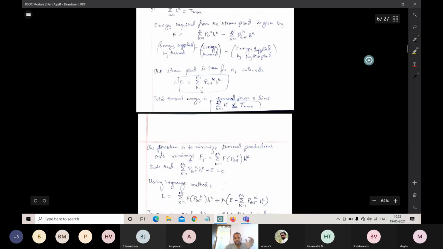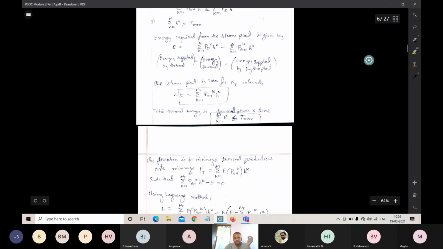The sigma is used because there may be n number of units, and these units may run for n number of time intervals. For that purpose, we are taking the summation. So sigma k equals 1 to NT of Pgt raised to k times H raised to k. That's why I have told that the total thermal energy by the thermal power plant is equal to thermal power into time, and that will be given by the same thing I have already explained: the sum over k equals 1 to NT, and the sum over k equals 1 to N.